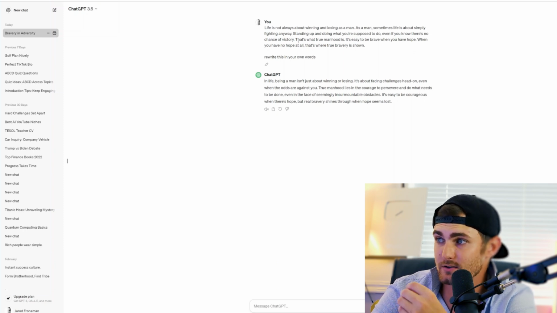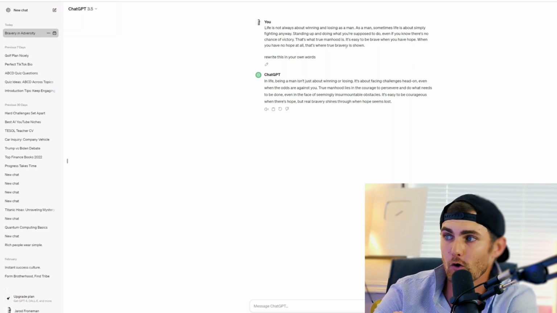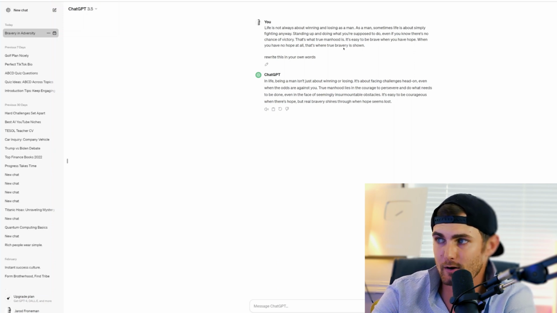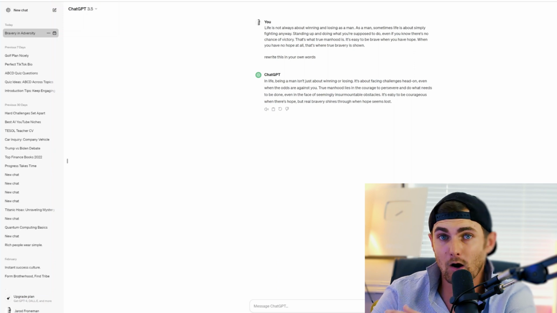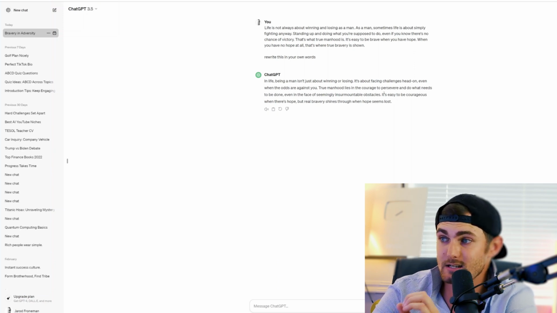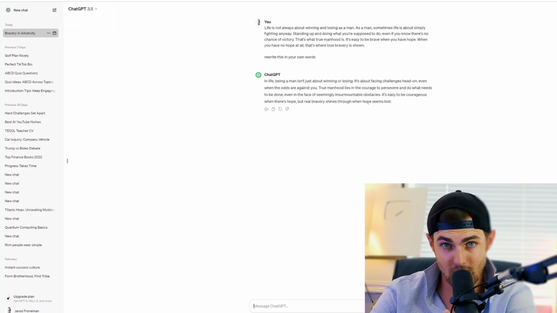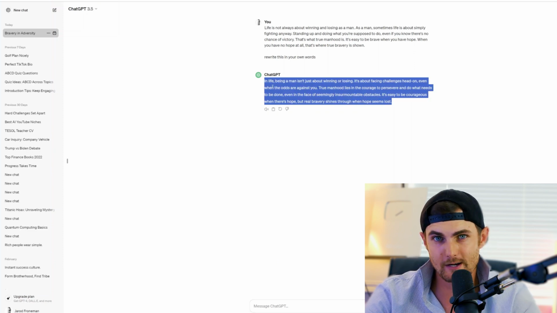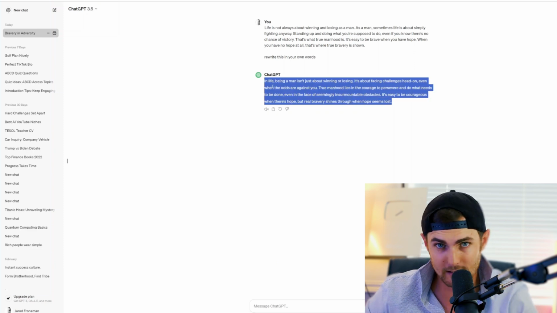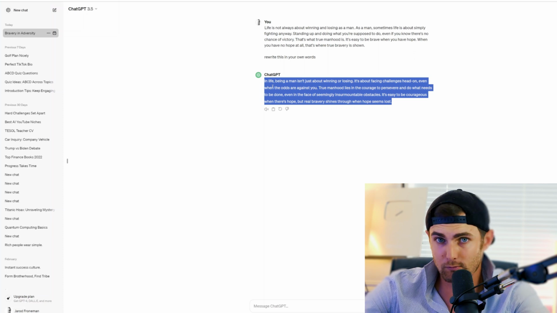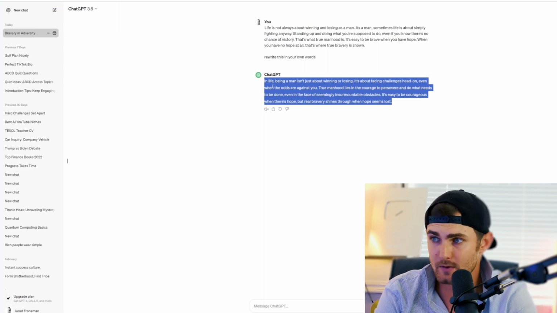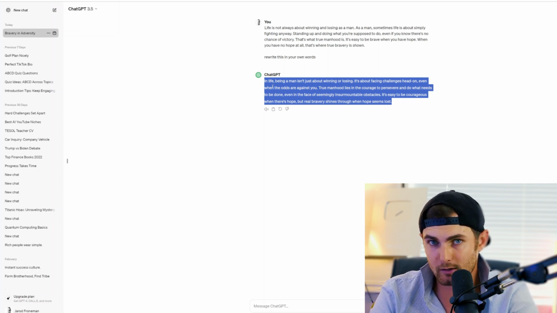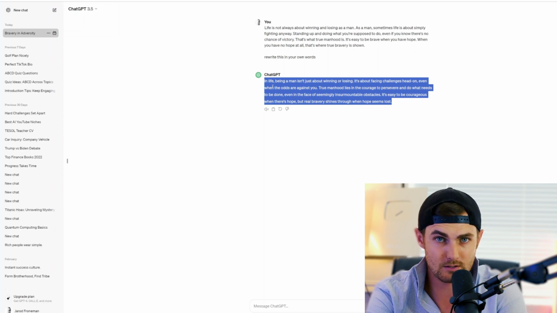Whereas over here, it says this is what true manhood means. It's easy to be brave when you have hope, and when you have no hope at all, that's where true bravery is shown. Whereas in our retranscribed version, it says it's easy to be courageous when there's hope, but real bravery shines through when hope seems lost. And that's what I love about ChatGPT. We now have our own re-scripted content that's completely in our own words, which avoids the idea of copyright and plagiarism.